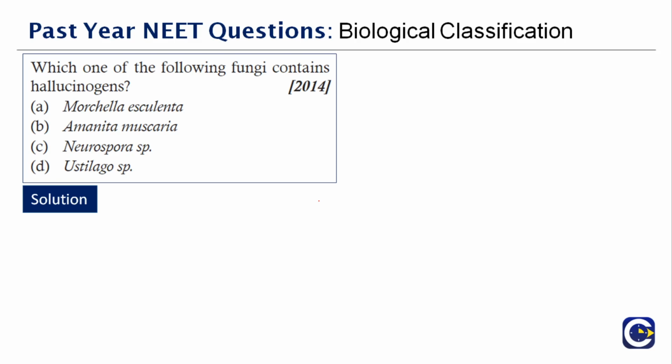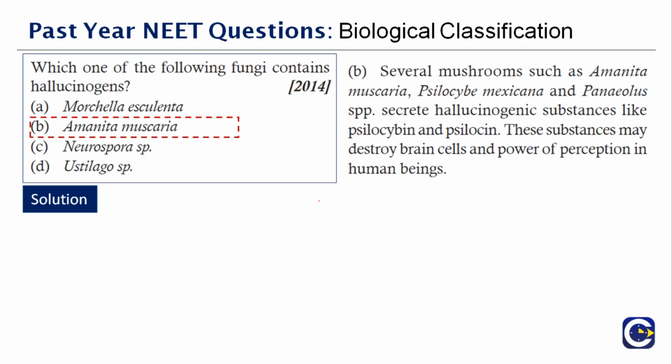Out of the four options given here, the correct answer is option B, Amanita muscaria. Several mushrooms, such as this particular species, secrete hallucinogenic substances like psilocybin and psilocin. These substances may destroy your brain cells, and an altered power of perception occurs in human beings. So it is a perception where you can see things which haven't happened.